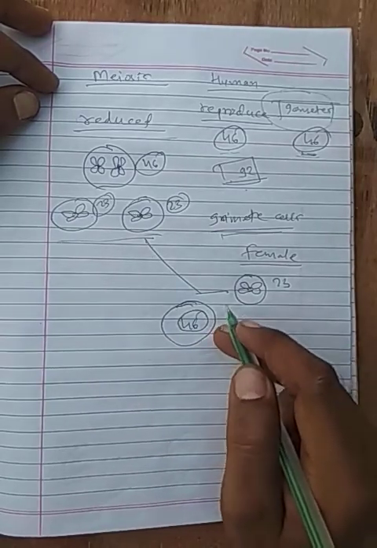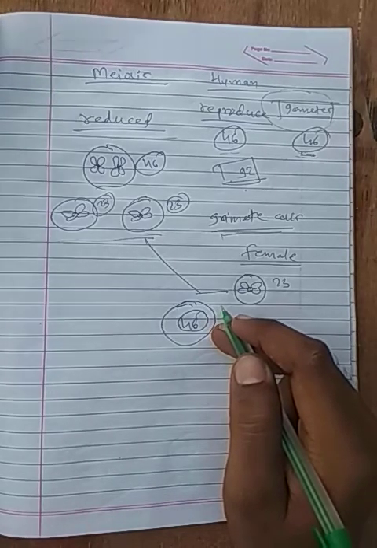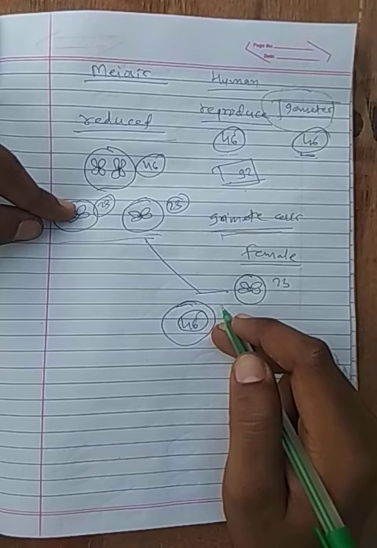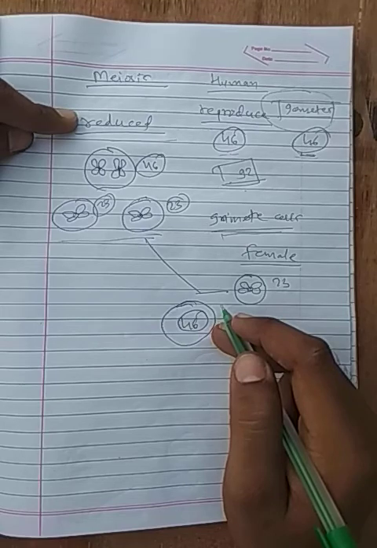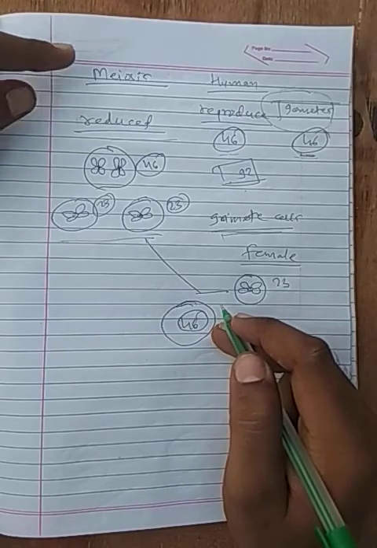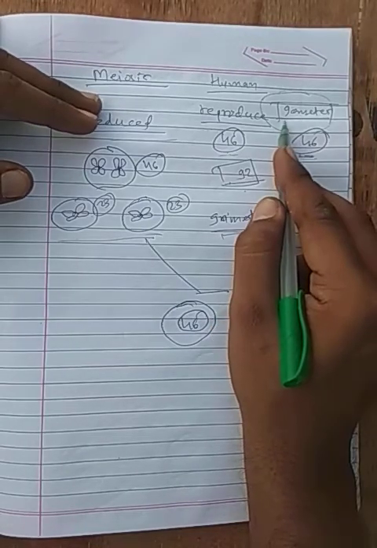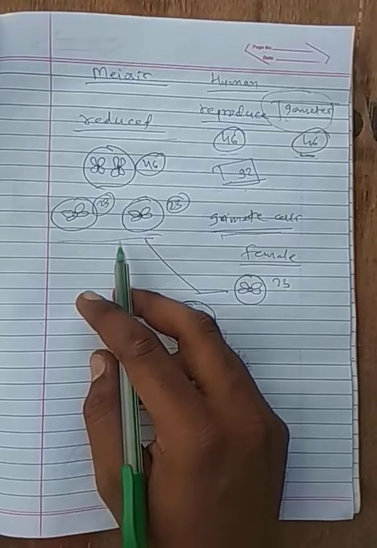So to gain this 46 chromosomes while reproducing, gamete production needs 23 chromosomes, not pairs. So this is reduction division. The chromosome number is reduced. This phenomenon is known as meiosis. Meiosis only occurs during gamete production, and mitosis occurs during growth of the organism.